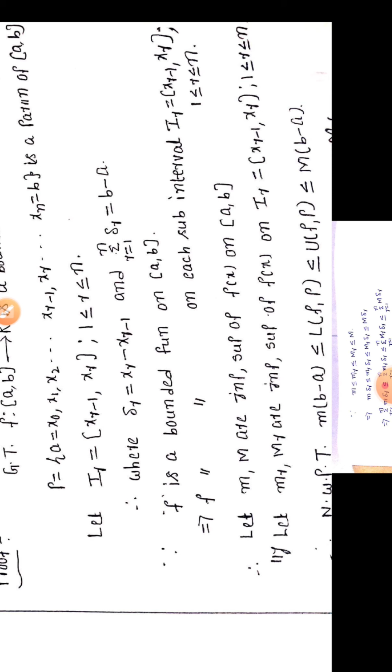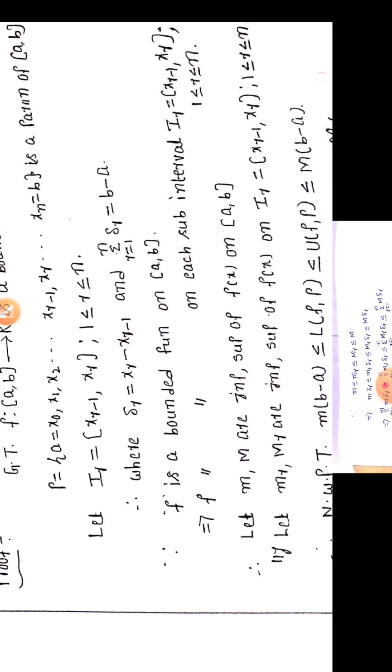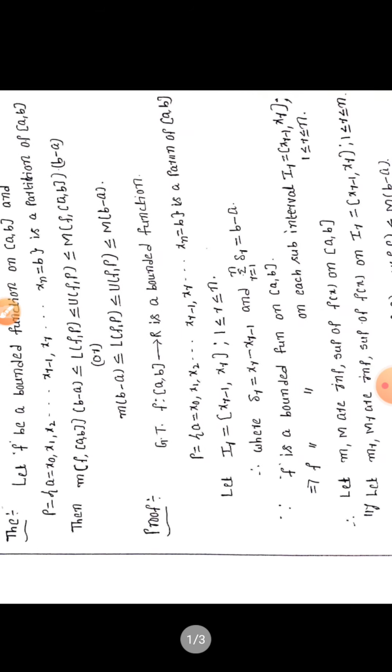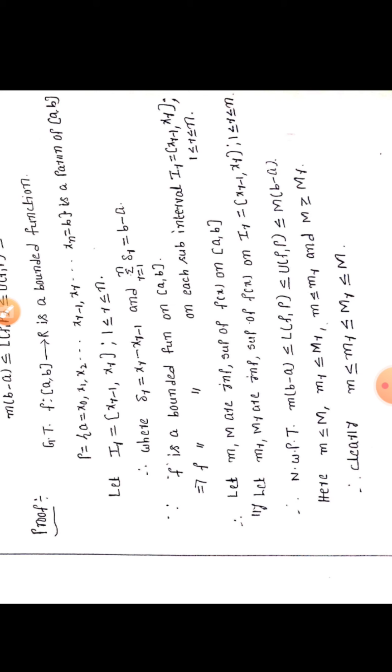Similarly, we already know that f is also bounded on each subinterval Ir. Therefore, let small mr, capital Mr be the infimum and supremum of f(x) on Ir = [x_{r-1}, x_r] such that 1 ≤ r ≤ n. That is, small mr is the infimum of f(x) on Ir, and capital Mr is the supremum of f(x) on Ir.